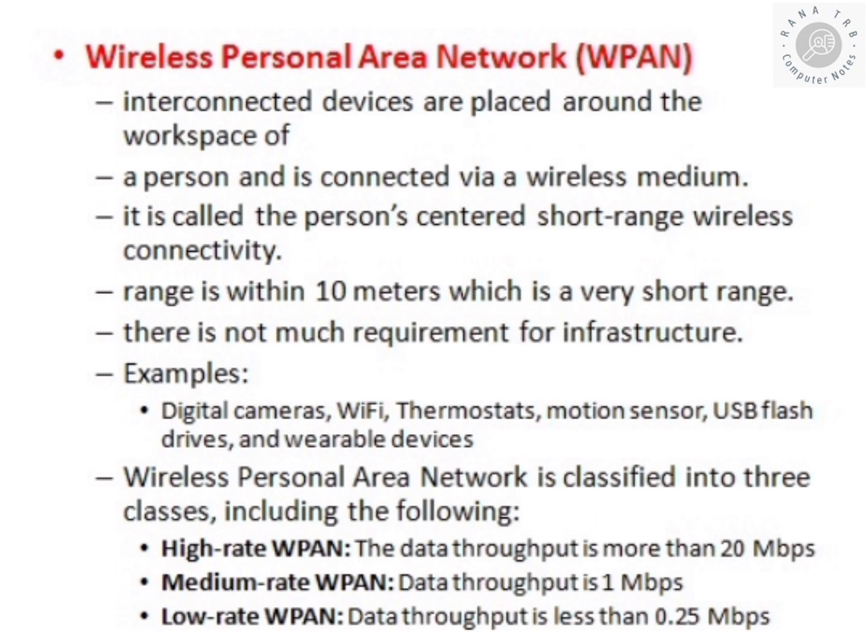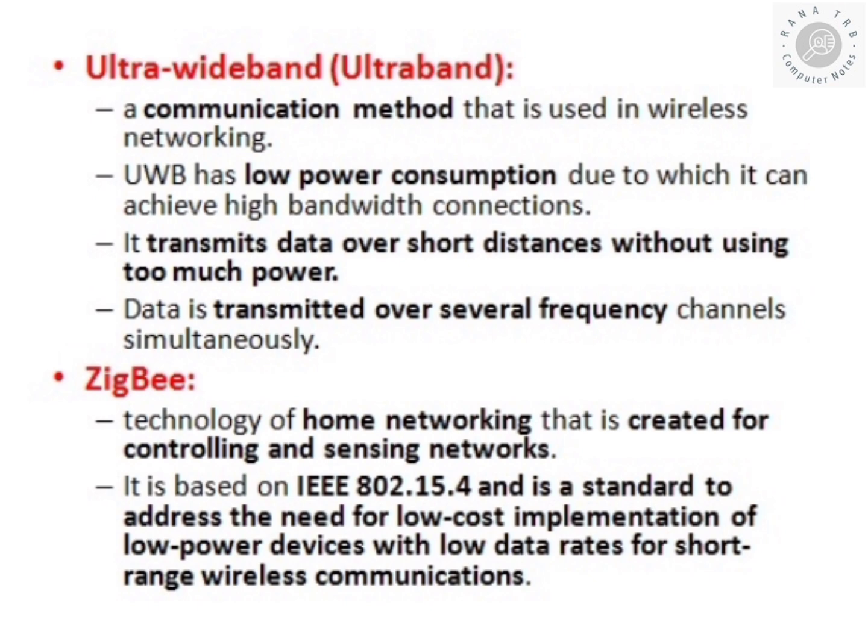This wireless PAN can be classified into three types. First one is high rate WPAN, which can have a throughput of more than 20 Mbps, whereas for medium rate WPAN the data throughput is 1 Mbps. For low rate WPAN the throughput is less than 0.25 Mbps. Got it?